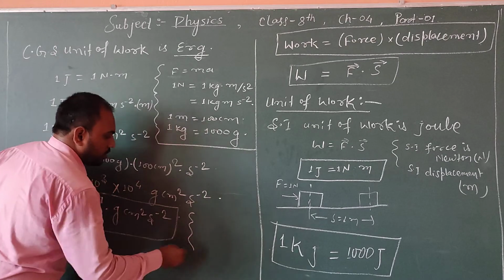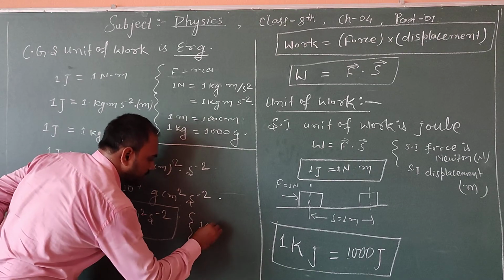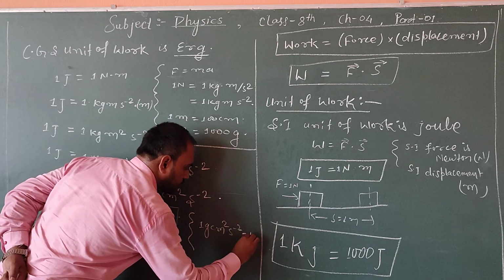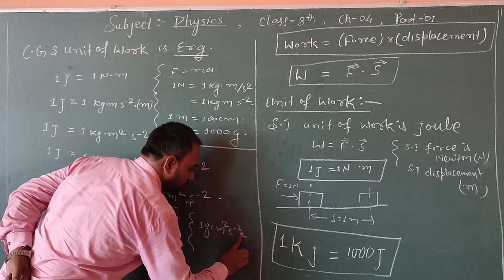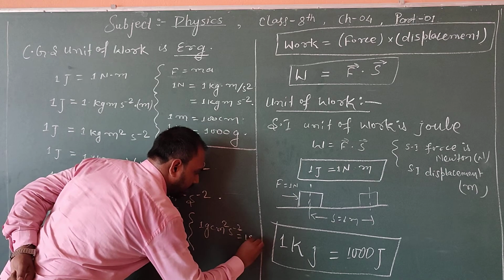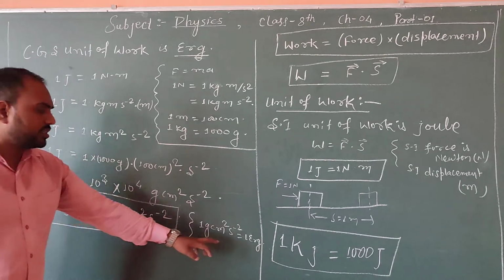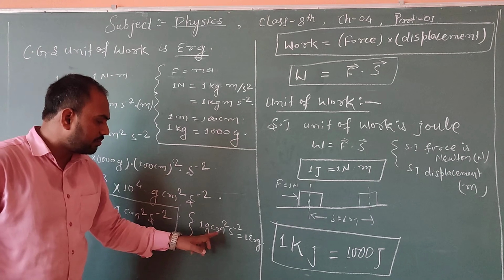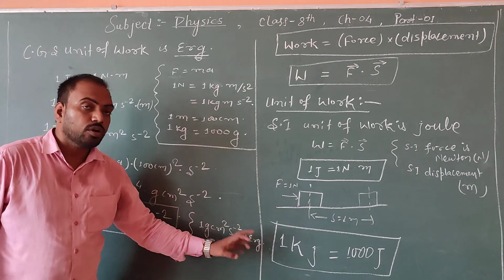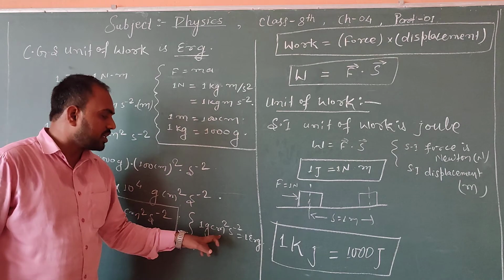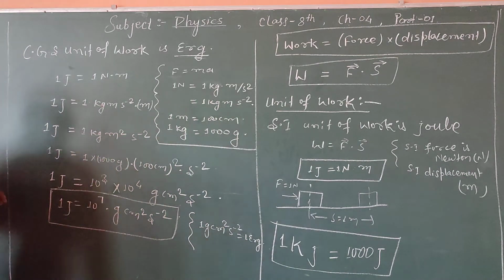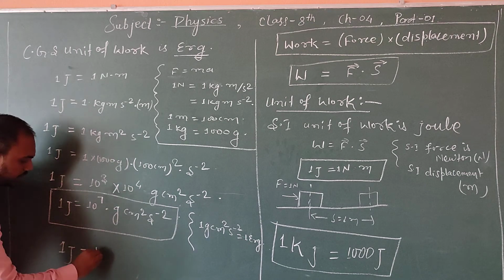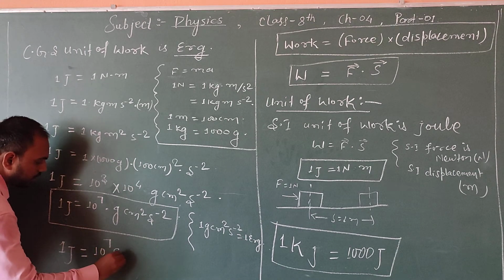And we know that 1 gram centimeter square second inverse square is called 1 erg. Erg is a CGS unit, so all its quantities will be in CGS: gram, centimeter, second. So 1 joule is equal to 10 to the power 7 erg.